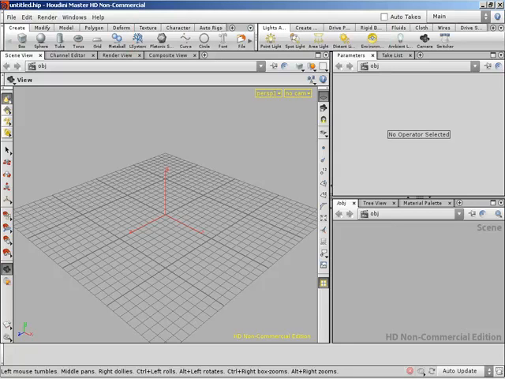If we want to add another shelf to this shelf set, we have that ability. We can even download shelves from the Houdini Exchange, and that's built into Houdini. So I can just go in there and say, download shelf, and it'll bring up the Houdini Exchange showing you what shelves are available for you to download, which is very cool.